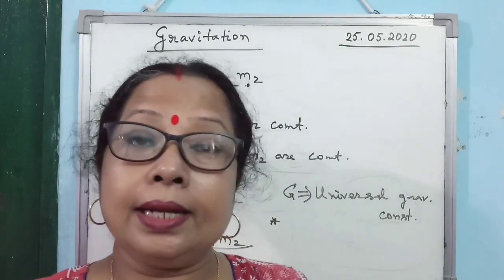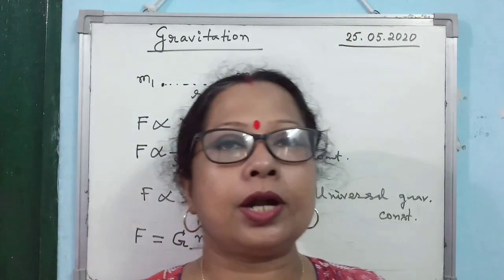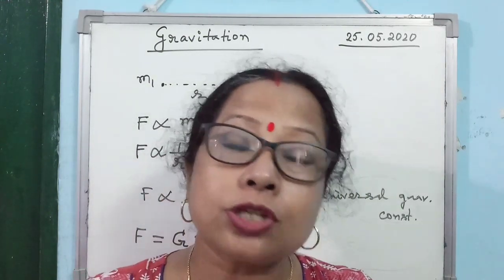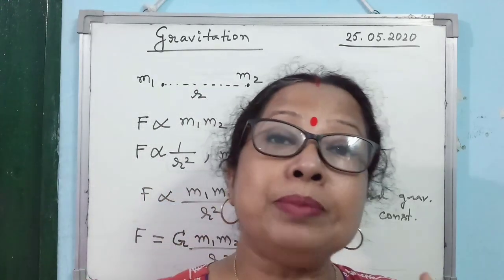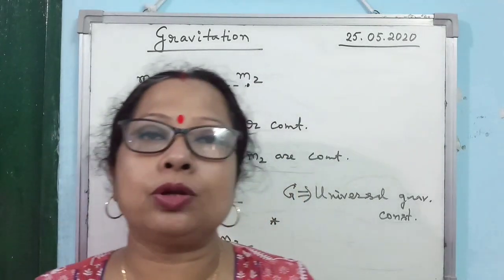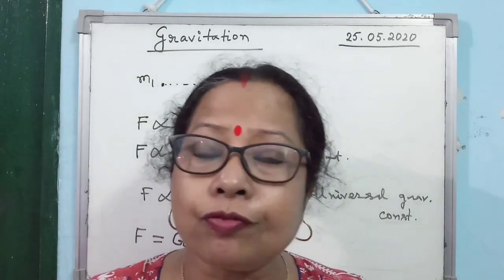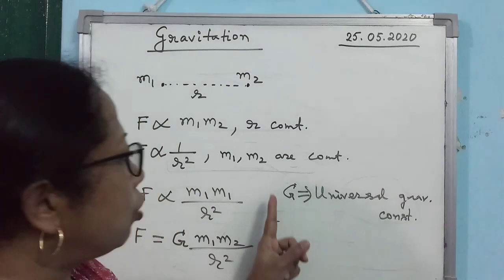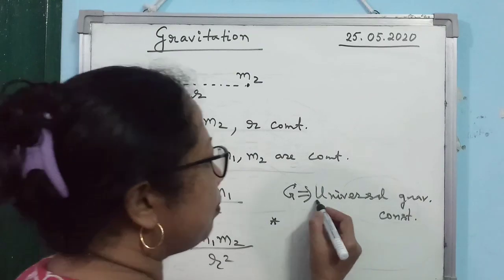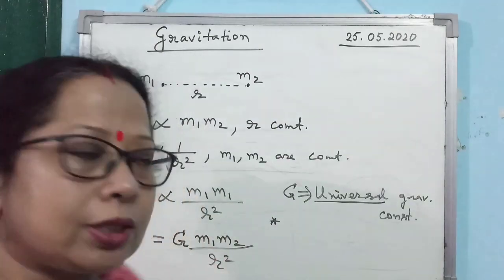Regarding capital G, the first point you must remember is that the value of G does not depend on anything. It does not depend on the mass of the two bodies, on the size and shape of the two bodies, or on the distance between the two bodies. It does not depend on the nature of the medium where the bodies are kept. It means if you keep the two bodies in air, in liquid, in gas, wherever you keep them, if there is an electric field, if there is a magnetic field, whatever be the condition, the value of G is always constant. That's why the term universal is used, and it is known as the universal gravitational constant.